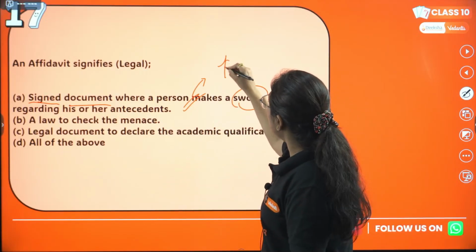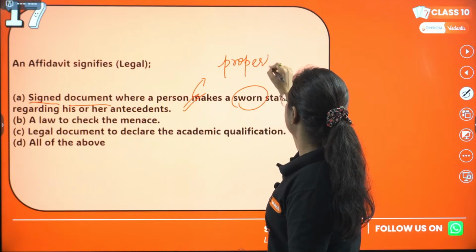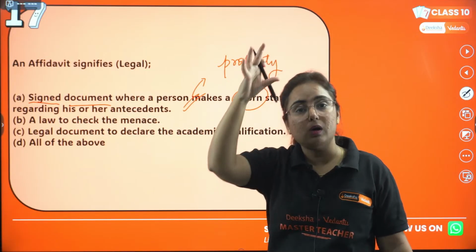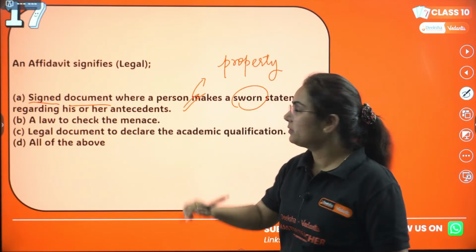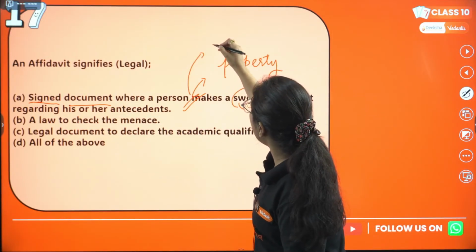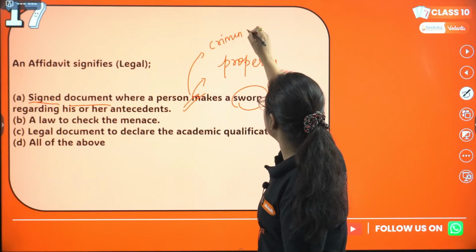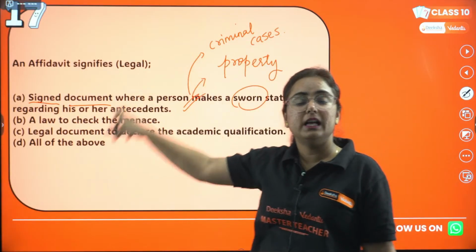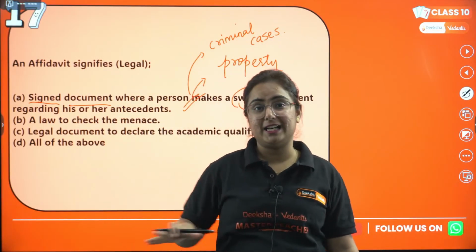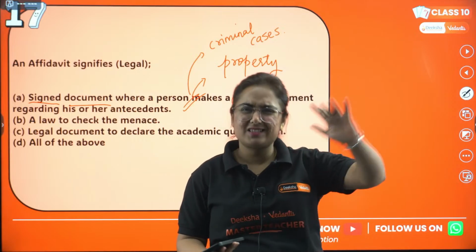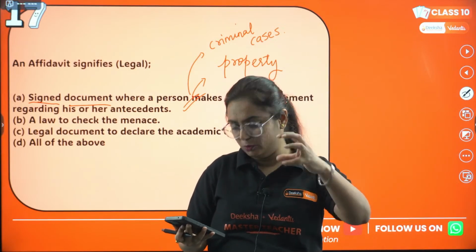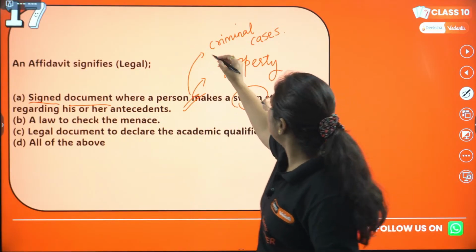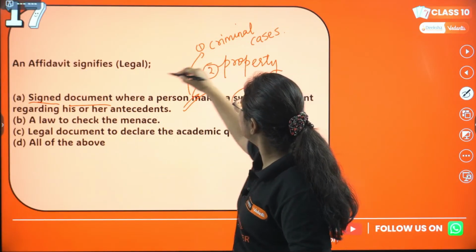They ask for the details of the property, right? In this affidavit, the person needs to list all the property he or she owns. And the second thing is about their criminal cases, because if any criminal case is going on in the name of this person, he or she can't contest for election. But if they haven't been convicted, then they can, right? This is one of the loopholes of the Indian democratic system. No issues. So these are the two things that need to be listed in this affidavit.